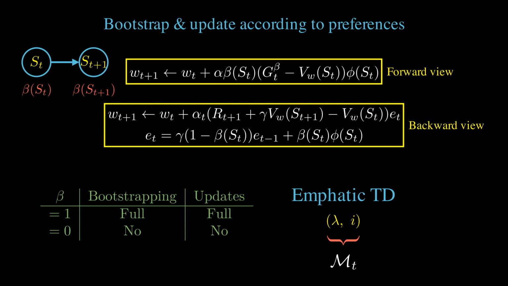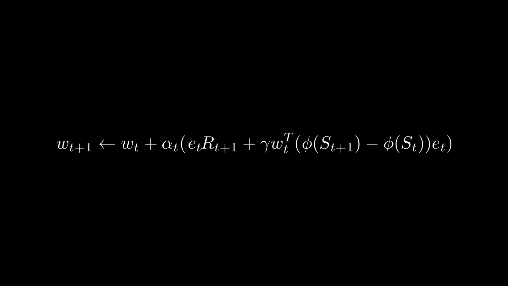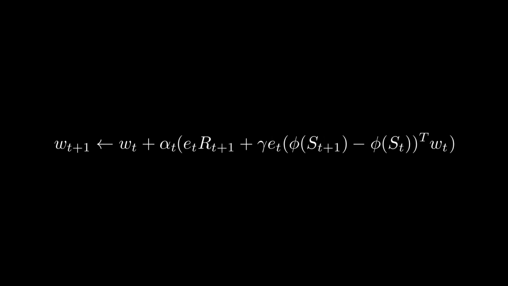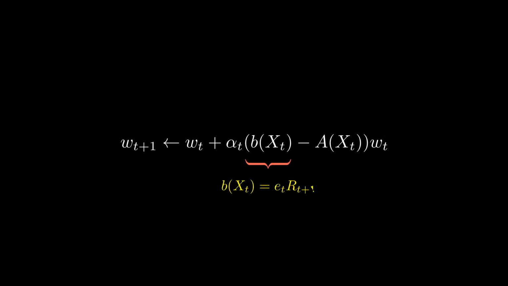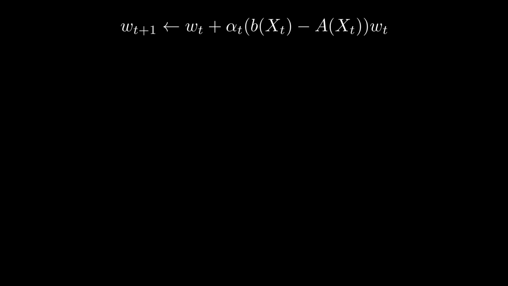At this point, you might be asking if this method converges. The short answer is yes. I will present the essence of the proof, but I encourage you to dive into the paper for details. We start by writing the update rule in a form that is easier to analyze. Here, B and A are used to write the update equation compactly, and they are commonly called key matrices. We then make some assumptions.